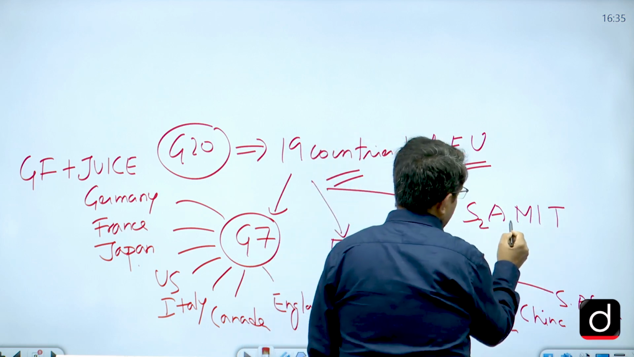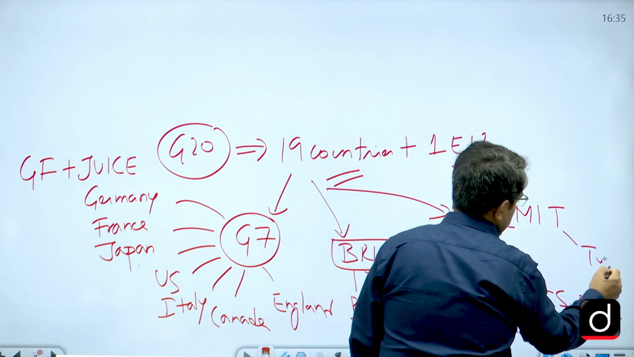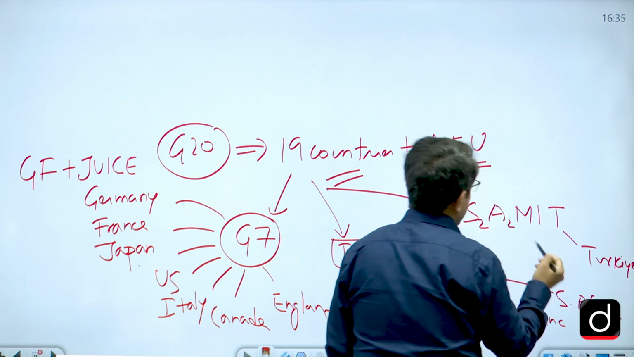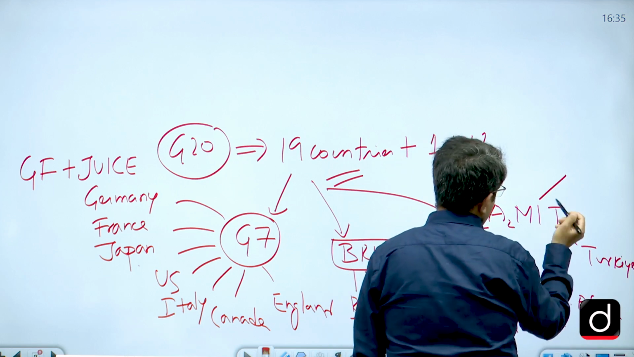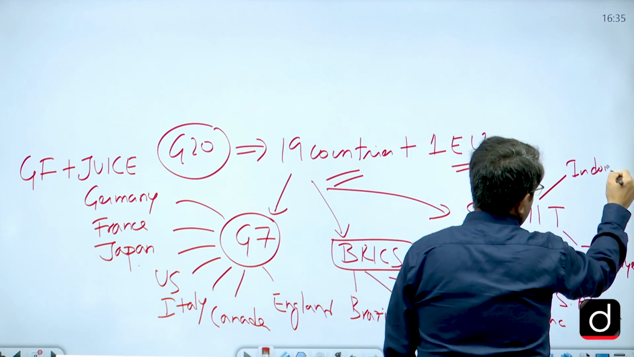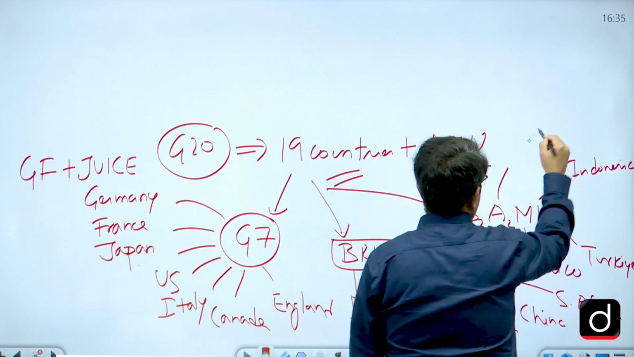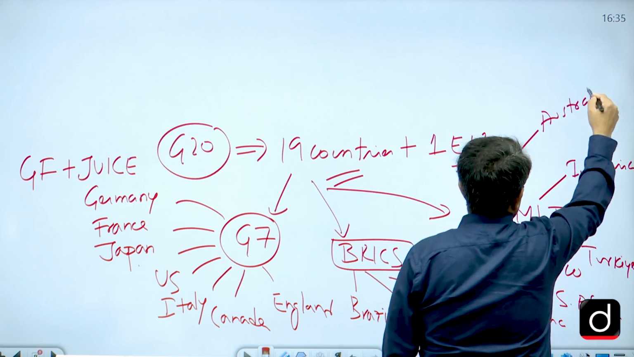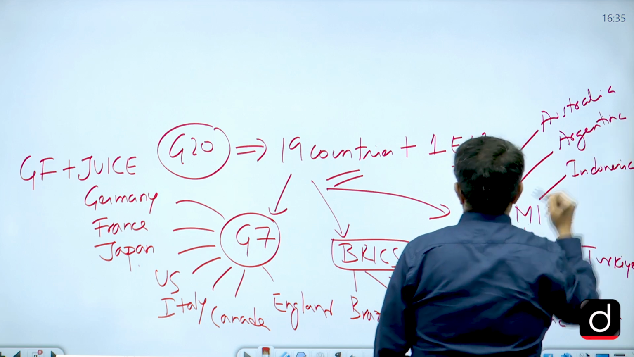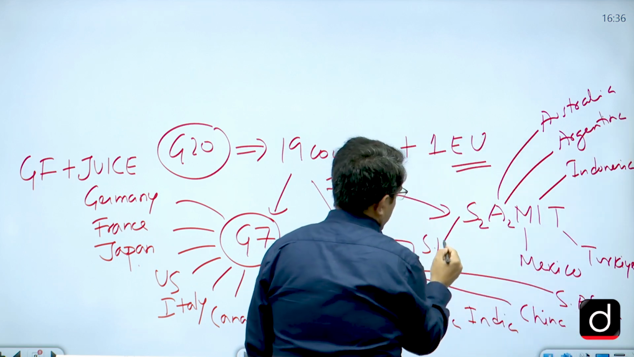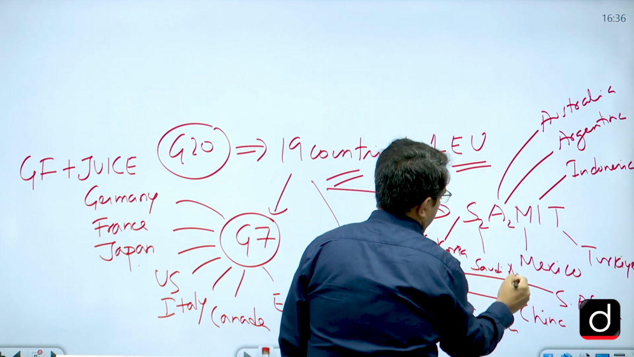And here there are 2 S's and 2 A's. T is for Turkey, the new name of Turkey, and I stands for Indonesia, M stands for Mexico. There are 2 A's, so one A is for Australia, the other A is for Argentina. One S is for South Korea and the other S is for Saudi Arabia, right.